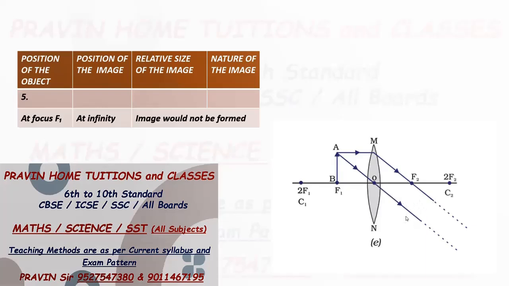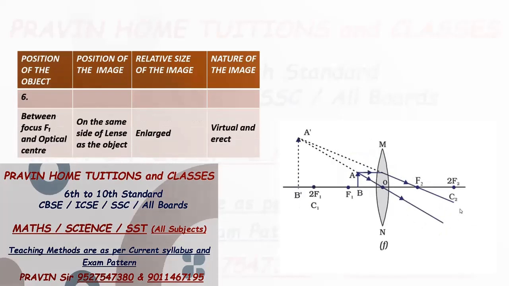See, these two rays after refraction are parallel, and parallel means they never meet each other, which means image is formed at infinity. If image is formed at infinity, we couldn't find its nature and we can't see the image, so image would not be formed, because these two rays after refraction never meet, and our criterion is that wherever these rays meet, we will get the image. But if these rays are not meeting, we are not getting any image, so image is not formed in this case.